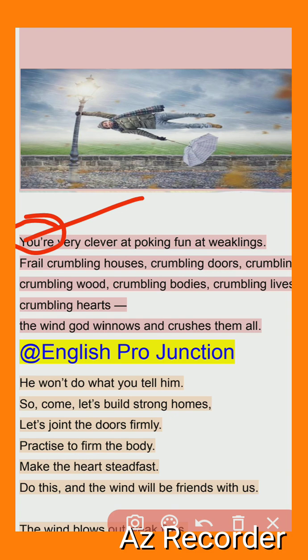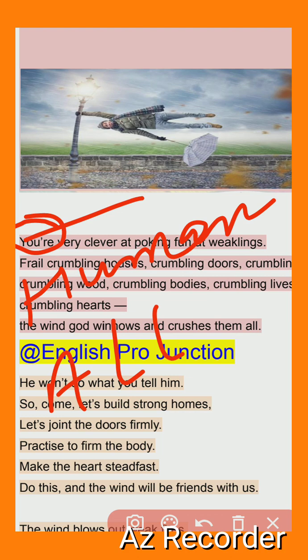This is spoken of, or given, a human attribute. Human attribute means that a thing or an idea is spoken of as if it were human.